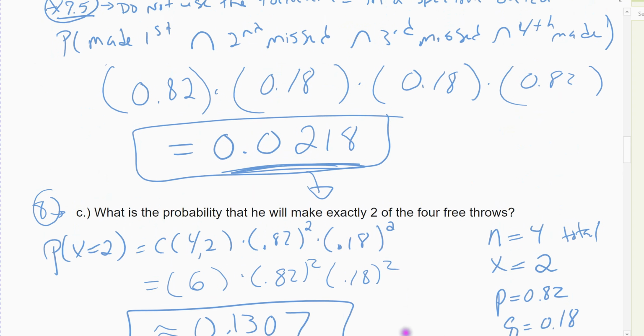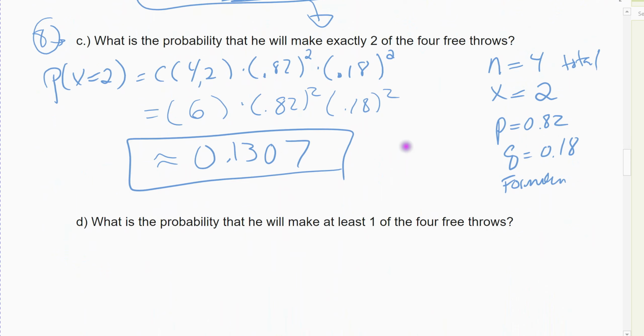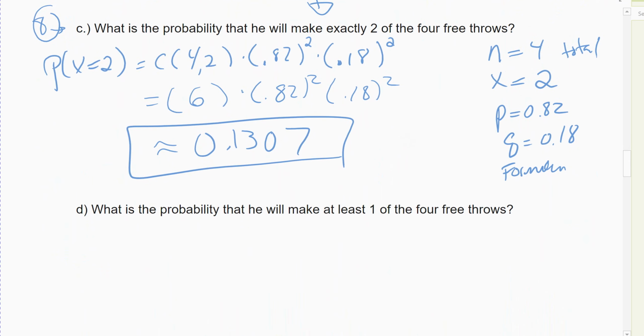All right, so make sure you do understand the difference between a specific case, which is what we did in Chapter 7, and a formula case, right, which means there are more than one way he can do it, right? In any order, he's going to make 2 out of 4.